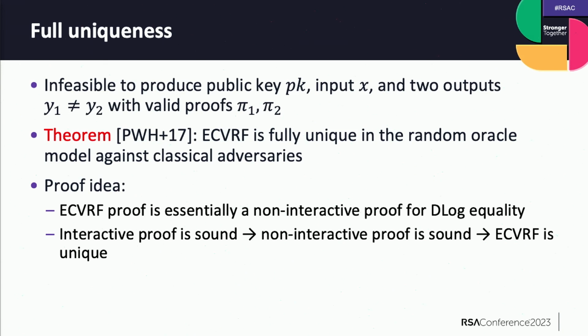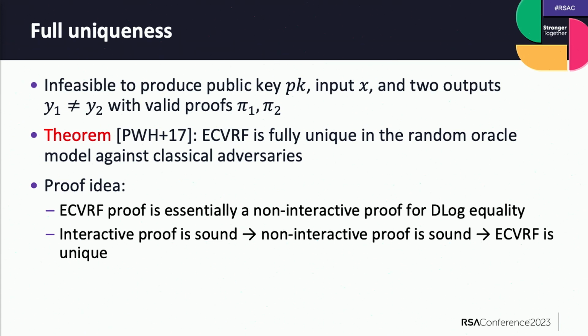The paper proved that the paper version of ECVRF is fully unique in the random oracle model against classical adversaries. The idea is that this proof is essentially a non-interactive zero-knowledge proof for the equality of discrete logarithms.